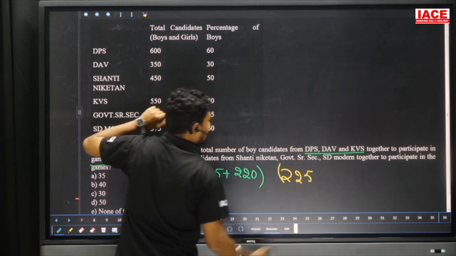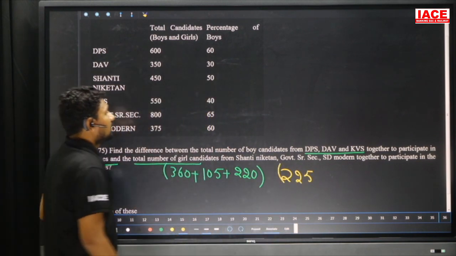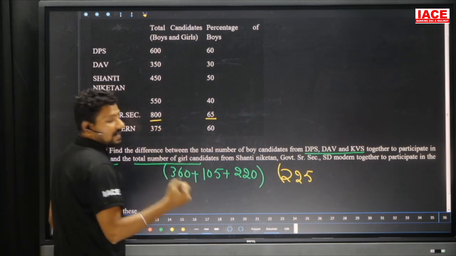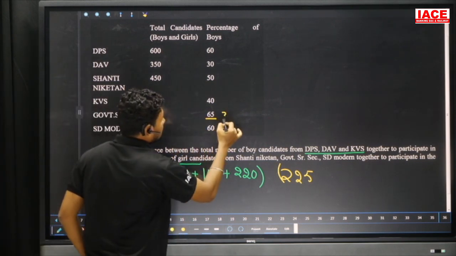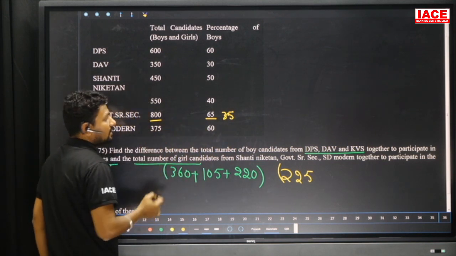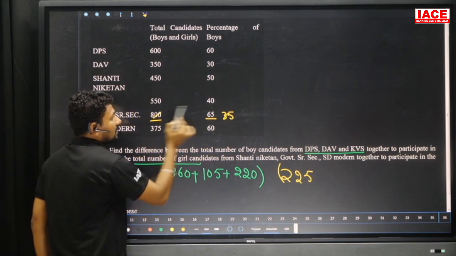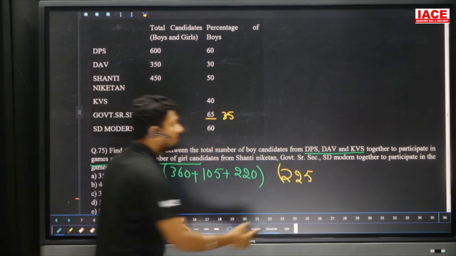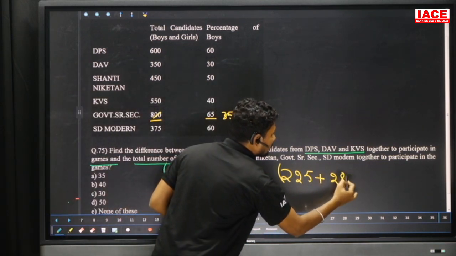225. Next, here in Secunderabad, we need the girls candidates. This is 35 percent. Girls is 35 percent of 800. The two zeros cancel, so 8 into 35. 8 into 35 means 4 into 70, and 4 into 70 is equal to 280.